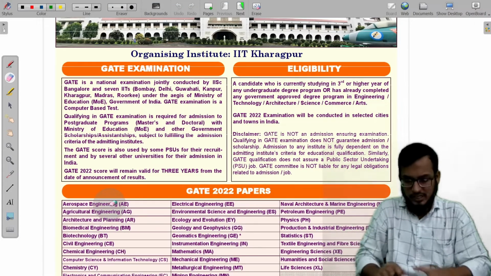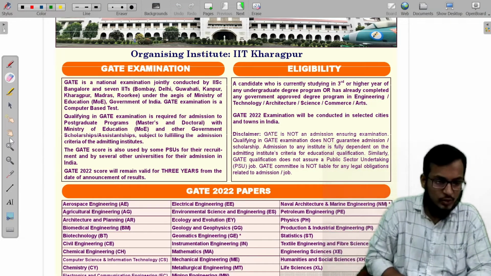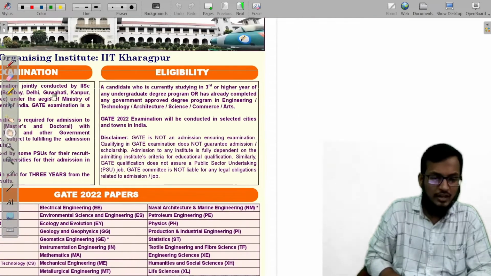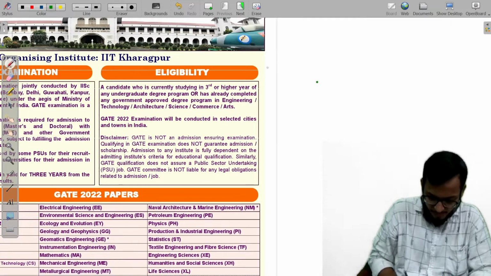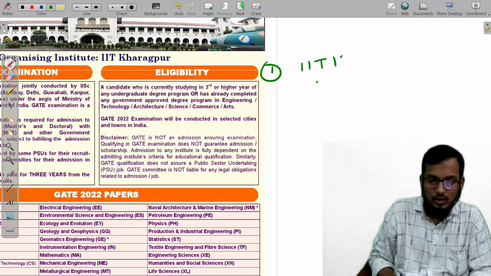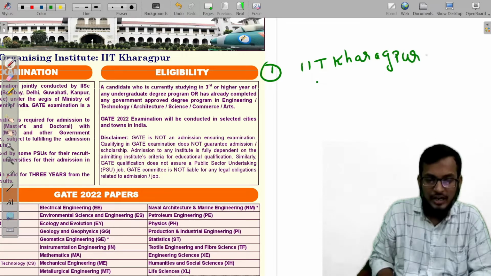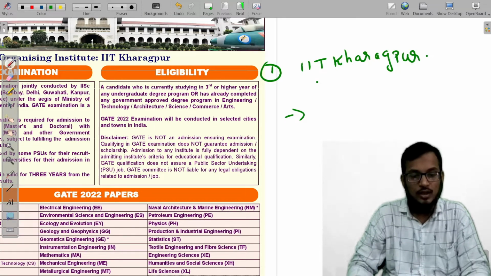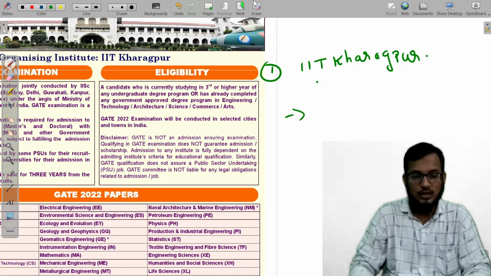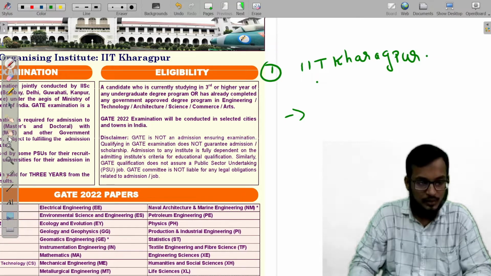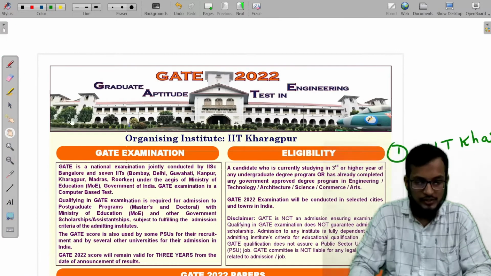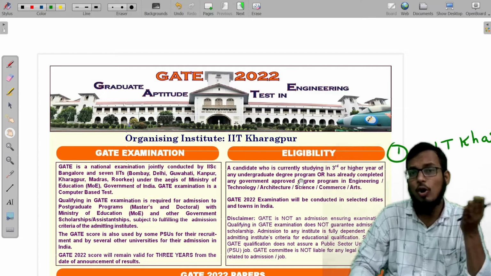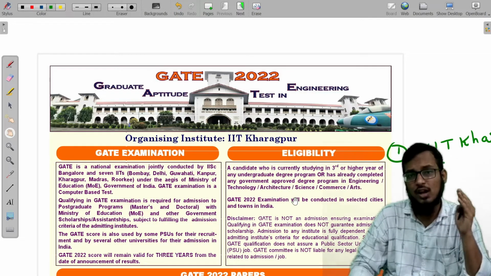Coming to a brief introduction, this year the GATE paper is going to be organized by IIT Kharagpur. That is the first important thing. Second, the important major things: coming to eligibility, you can see the organizing committee is IIT Kharagpur, and all third-year candidates and those who have already graduated can appear for this exam.